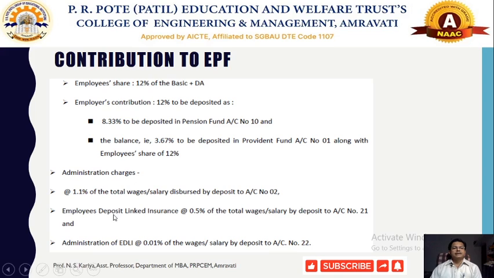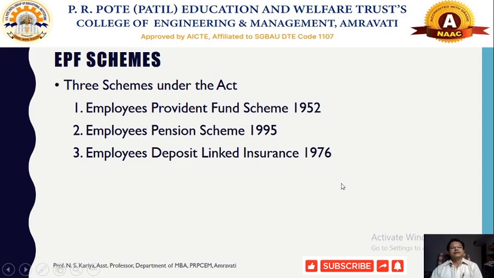There are some other schemes with respect to EPF, called the employee deposit linked insurance scheme, and its administrative charges will be 0.5%, and some other administrative charges will be there to implement these schemes. Now these are called the EPF schemes, registered under the Employees Provident Fund Act. Three schemes are there.